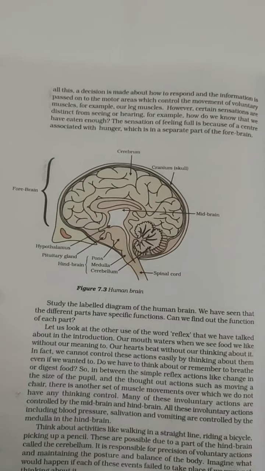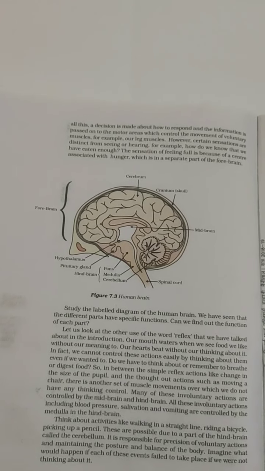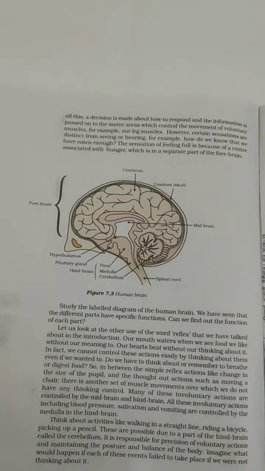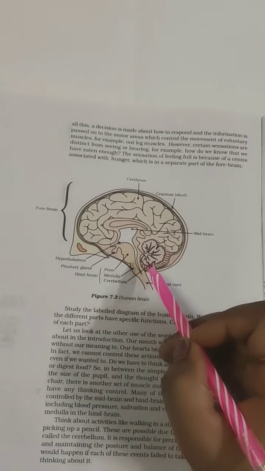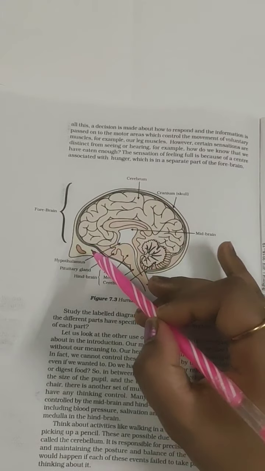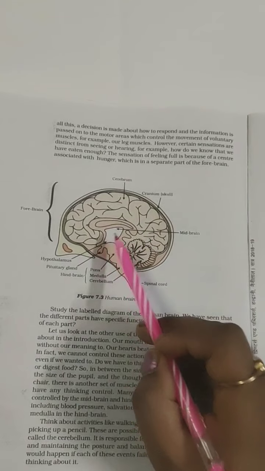The front part, the forehead part of our brain, like when you touch your forehead, just behind that is our forebrain. Fore means front. The brain is very big, but the main thinking part is only this much. So forebrain, midbrain, and hindbrain.